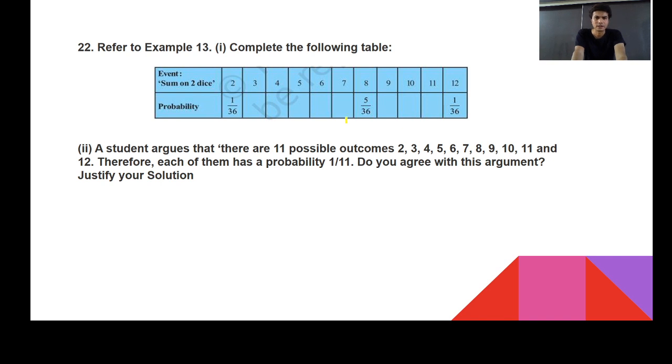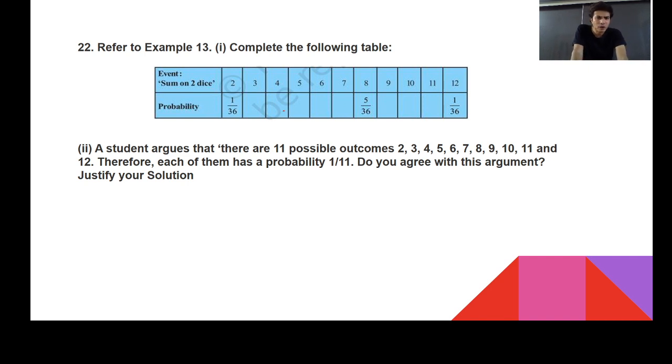Look at this figure, and we need to complete the following table. To complete this, you have seen this probability chart. In total, we have 36 outcomes. Your outcomes are something like 1,1; 1,2; 1,3; 1,4; 1,5; 1,6; 2,1; 2,2; 2,3; 2,4; 2,5; 2,6. You have a total of 36 outcomes.